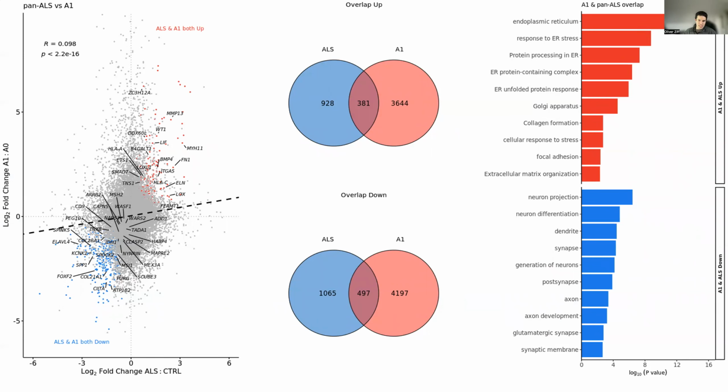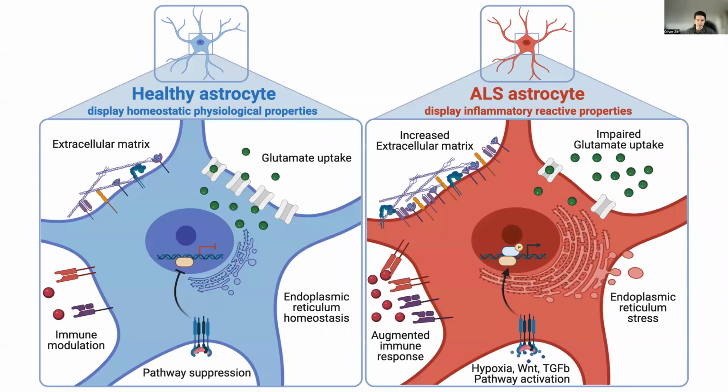The 381 co-upregulated genes were enriched in gene ontology processes, including ER stress and extracellular matrix, and the 497 co-downregulated genes were enriched in neuronal and synaptic terms. This supports the hypothesis that ALS astrocytes acquire neurotoxic features.